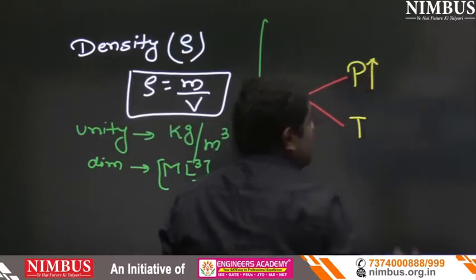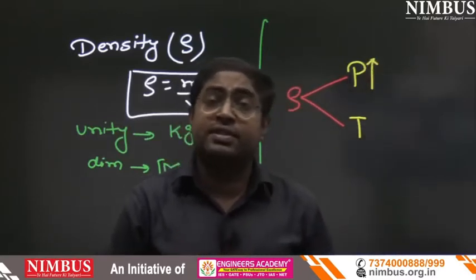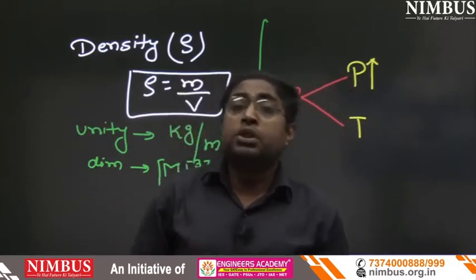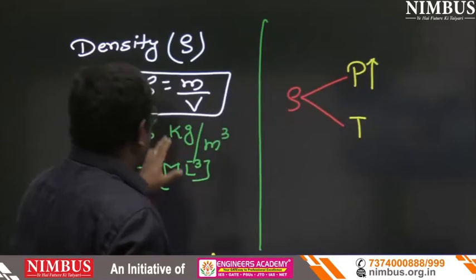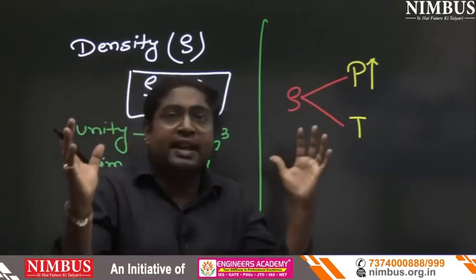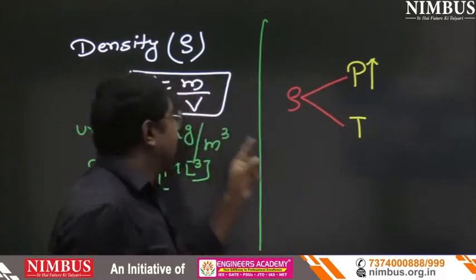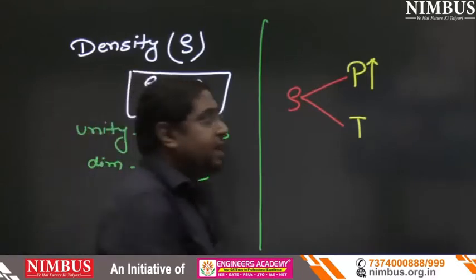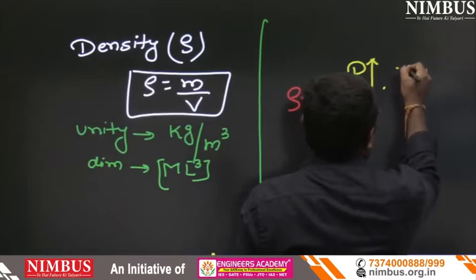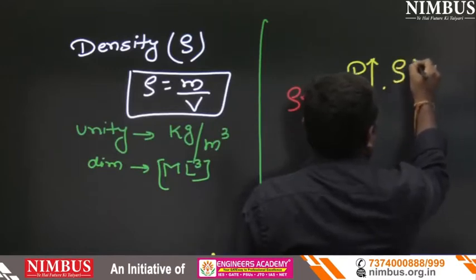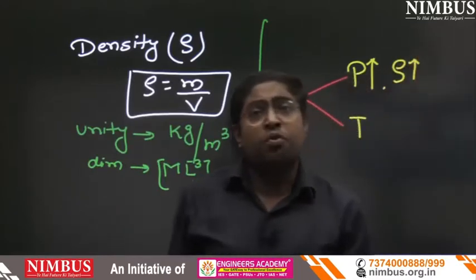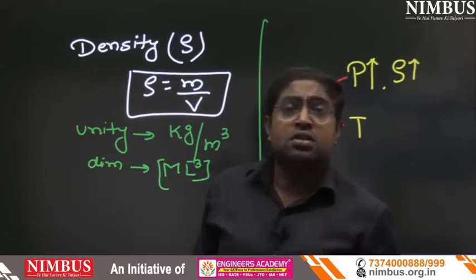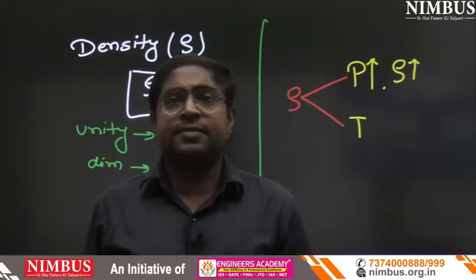But in a balloon, unfortunately, the mass is fixed, because we already tightened the balloon. So mass is not going to vary, but volume will decrease. If volume decreases, density will increase. Simply, with an increase in pressure, density increases. The first question is, with increase in pressure, does density increase or decrease? So the density will increase.